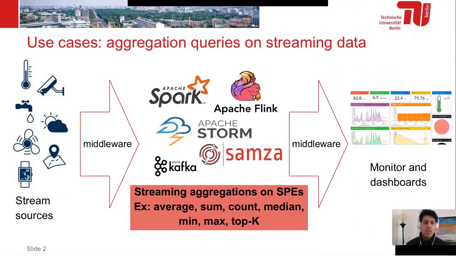These use cases, in general, consume data from stream sources, which are ingested on stream processing engines, such as Apache Spark or Flink. And stream aggregation queries are executed on these SPEs, such as average, sum, count, maximum, median, and the results are exposed on dashboards to the end user.